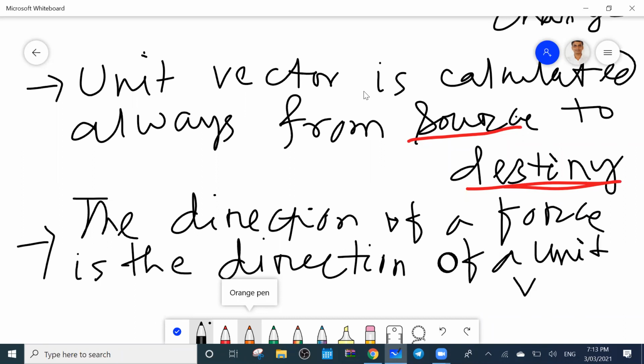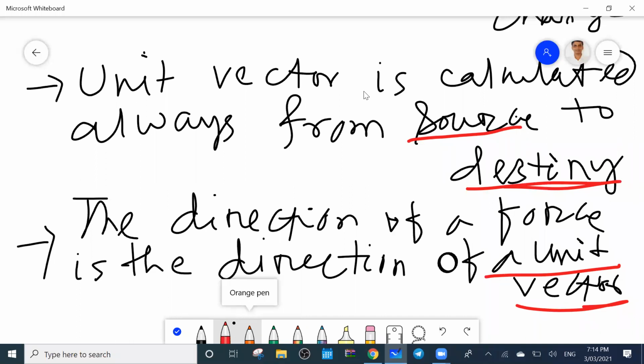That's why I discussed the vector concept, though the vector concept is not in the syllabus. This is very important. The direction of a force is always the direction of a unit vector, so first you have to find out the unit vector.